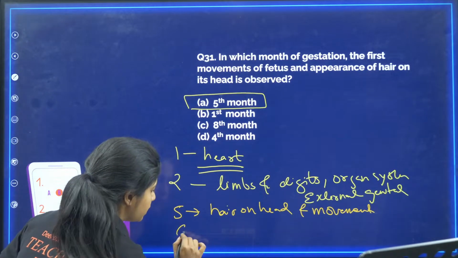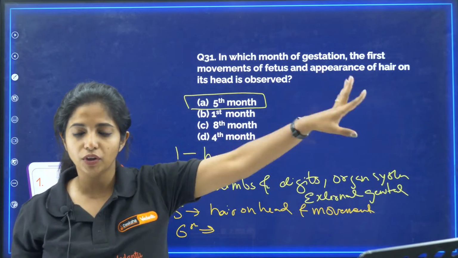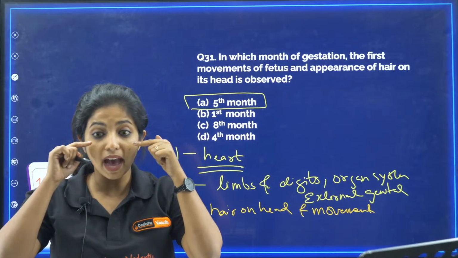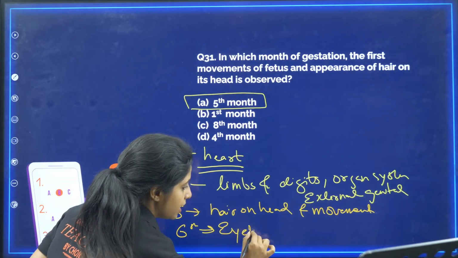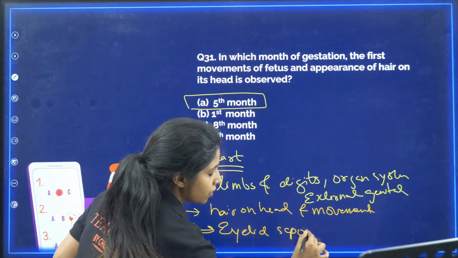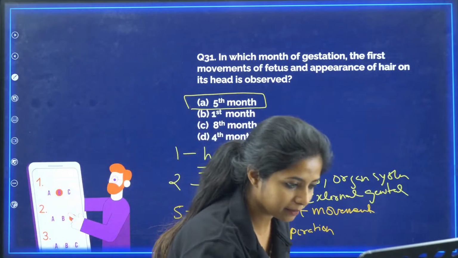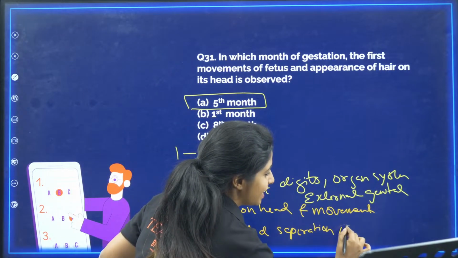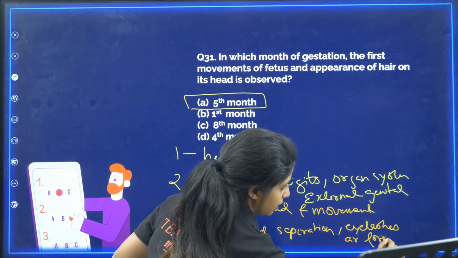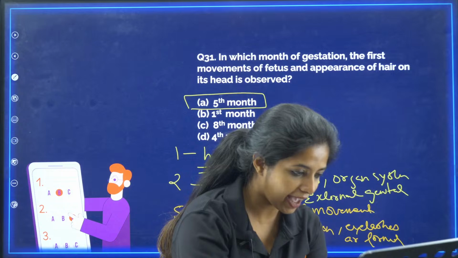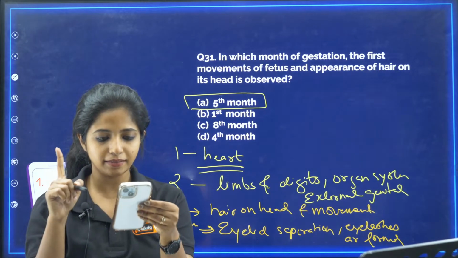Okay, now 6th month. What happens in the 6th month? God says that you did whatever you want. Now listen to me. You should be having eyelids. Your eyelids should be separated. So eyelid separation happens, my dear children. Apart from that, what happens? Can you guess and tell me? Eyelashes also are formed. Exactly. Eyelashes are formed. One more thing happens. Eyelids separated, eyelashes are formed, and one more thing happens.